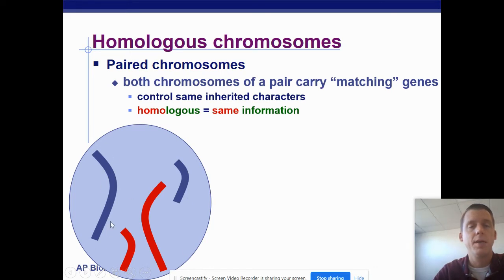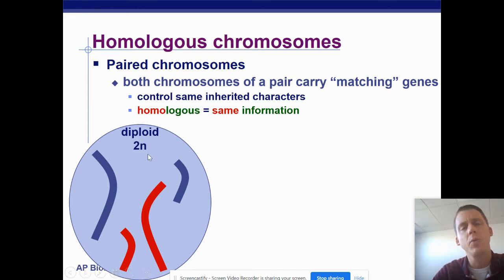So here is my cell with chromosomes inside of it. This cell is diploid. Okay, that's a new term. What does diploid mean? Diploid just means that all of our chromosomes are paired. We have paired chromosomes, diploid chromosomes. Our diploid cells have their chromosomes in pairs of 2. So it's always going to be an even number.